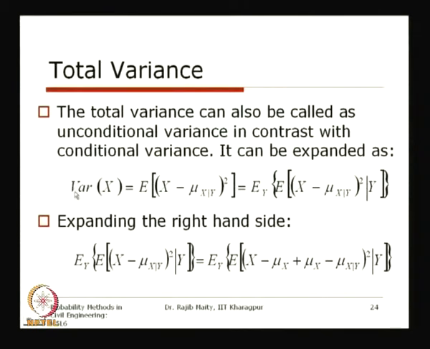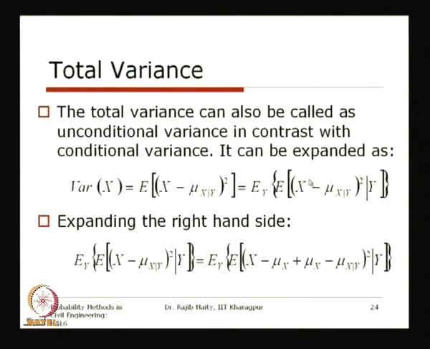The variance of x is equal to the expectation of x minus mu, squared, and this can also be expressed through the conditional expectation. From the expression discussed earlier, the conditional expectation is the expected value of x minus mu x on condition y, squared, given y.